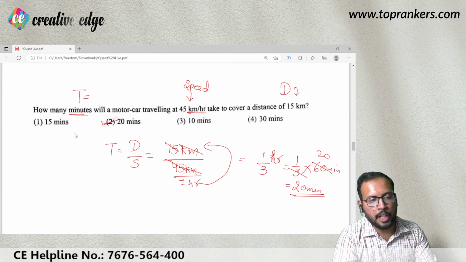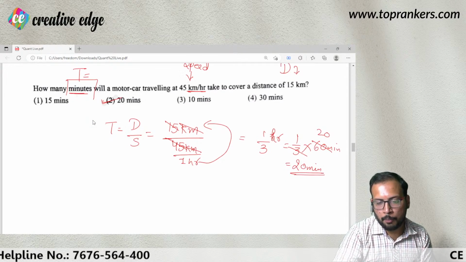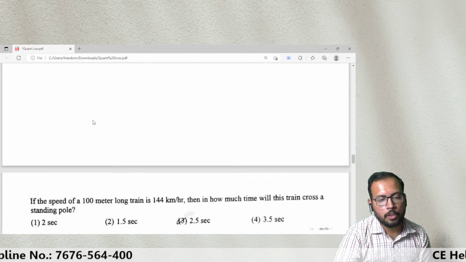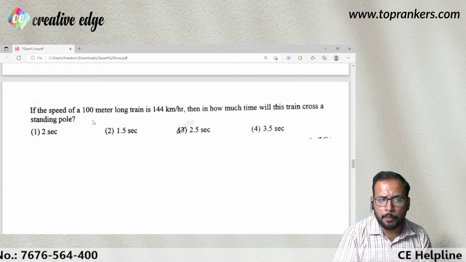So we have to find out our time in minutes. So that is why 20 is absolutely right. I hope सबको clear हुआ होगा ये. चलिए. Now let us look at this question again. The question is related to speed, time, distance.